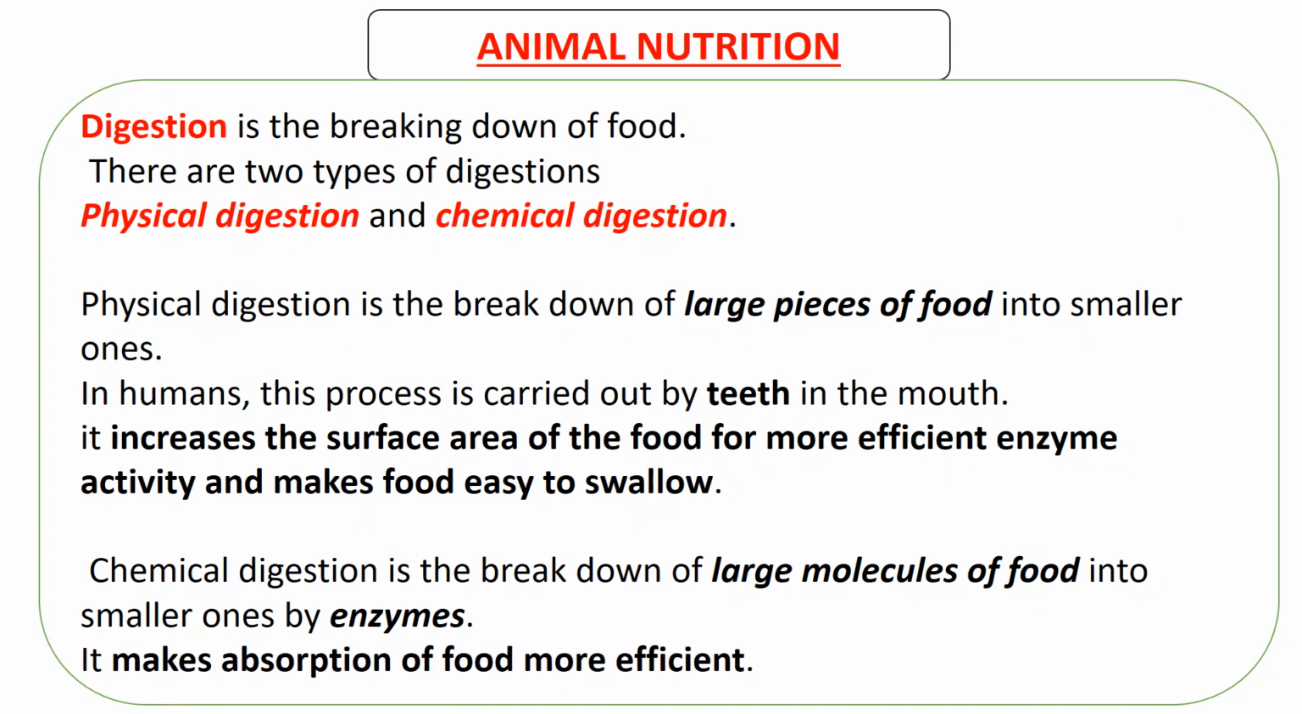So why should food be broken down into its smaller components? So as to make absorption of food more efficient. The body can absorb amino acids or peptides, fatty acids and glycerol, fructose, sucrose, but it can't absorb, or it's not easy to absorb, large molecules such as proteins.